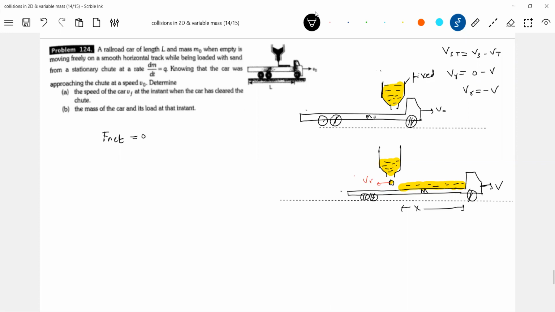So what is the basic equation here? m dv by dt plus v dm. You have to think in this way. So m dv by dt. This dv by dt is what? Acceleration. This is what? V relative, or nothing but Vr. So what is dm by dt? Dm by dt is what? Q. This acceleration, I'll write it as v dv by dx.